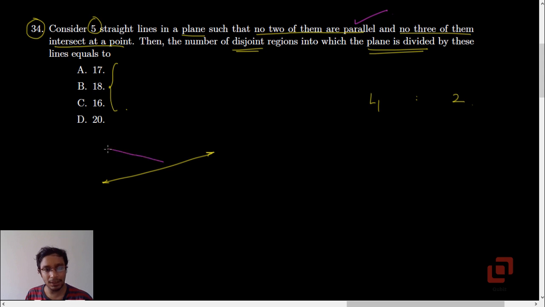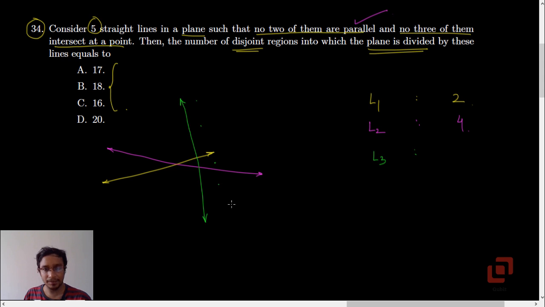So if we draw the line like this, then how many regions will be there? 4. Yes. Let's now include another line, L3, and count the number of regions. So let L3 be this one. Now how many regions?